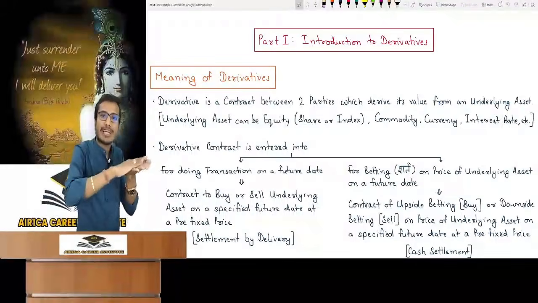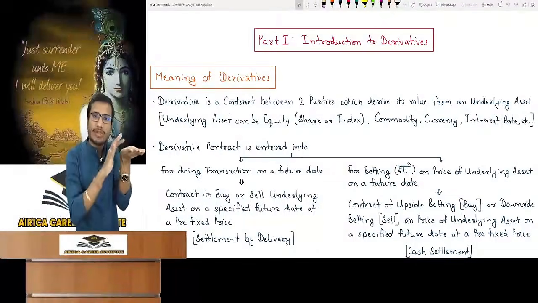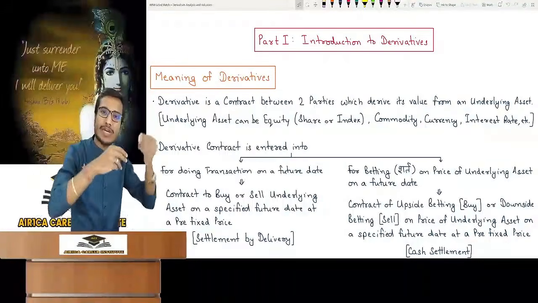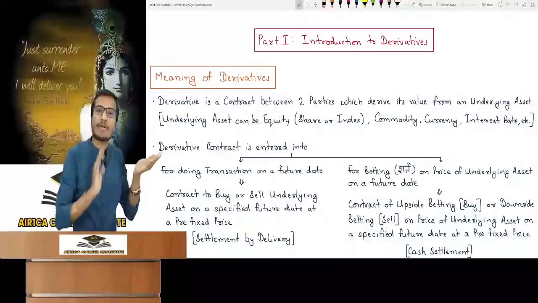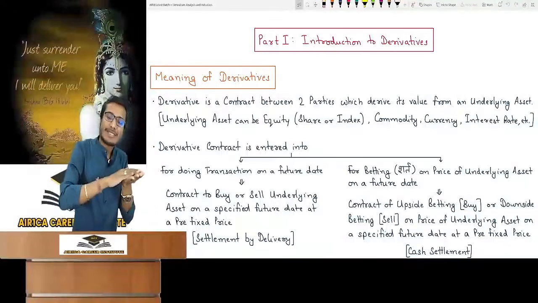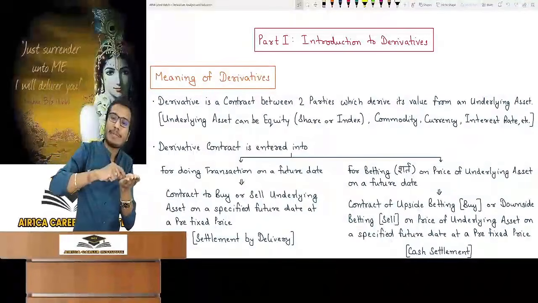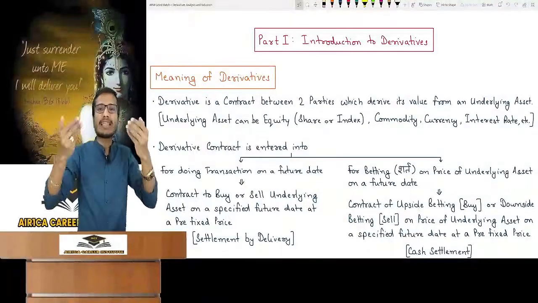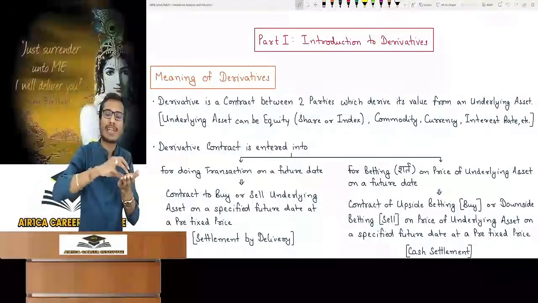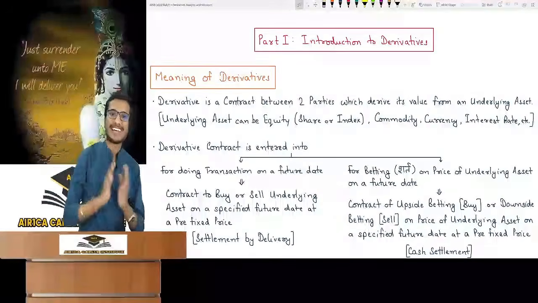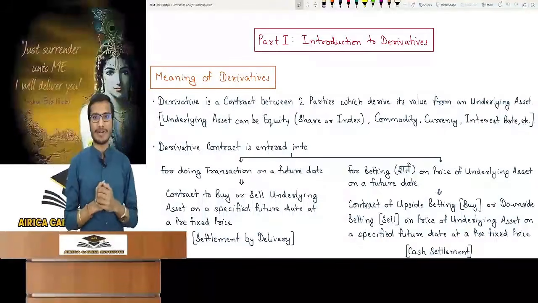This is a contract. We have done this contract on a paper. Suppose this is a piece of paper. We have done the contract on this paper. There is no value of it. You can get it for 1 rupee in the market. But from where does this contract derive its value? An underlying asset. The value of this contract depends on underlying asset. In layman terms, we can say that the value of this contract is dependent on an underlying asset. It relies on this particular asset. So this is a derivative contract.